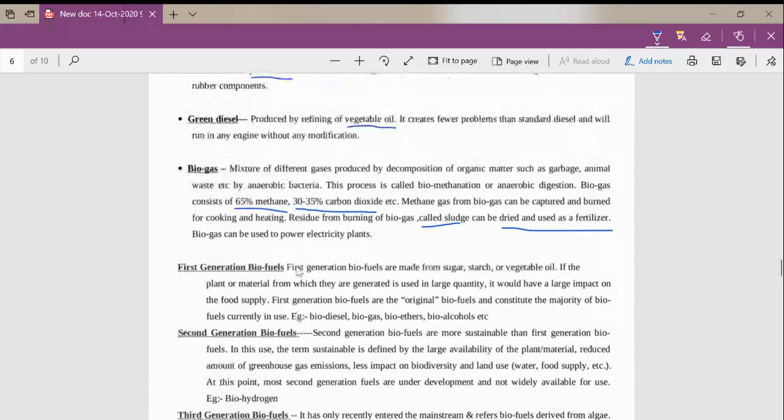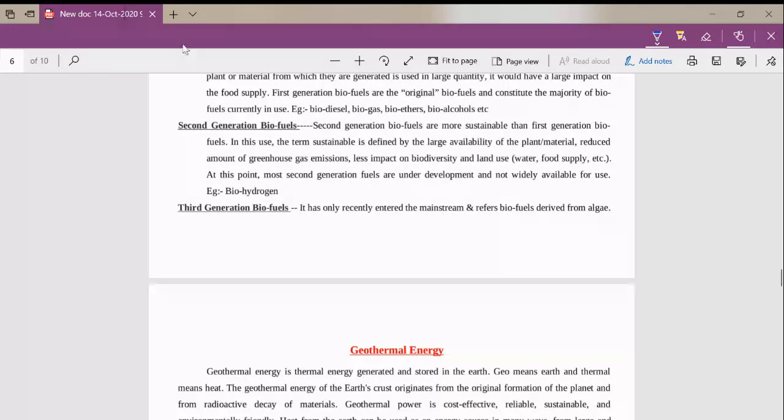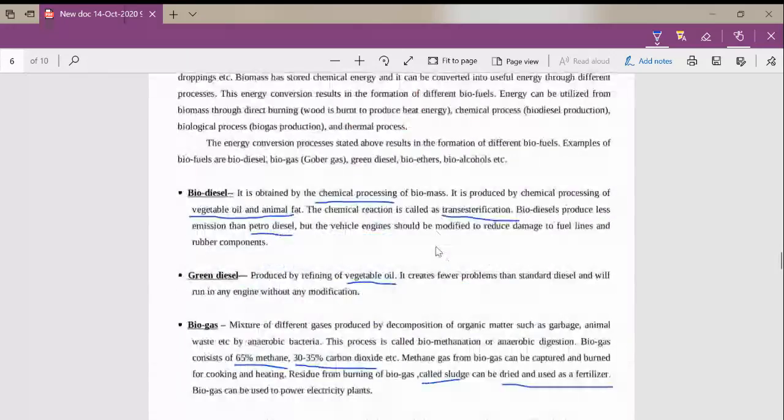Okay, so biofuels have different generations. In the first generation, we consider biodiesel, biogas, bioethers, and bioalcohol as first generation biofuels, and biohydrogen as second generation biofuel, and the third generation, which has recently entered, is fuel derived from algae and so on. So this is all about biofuels.